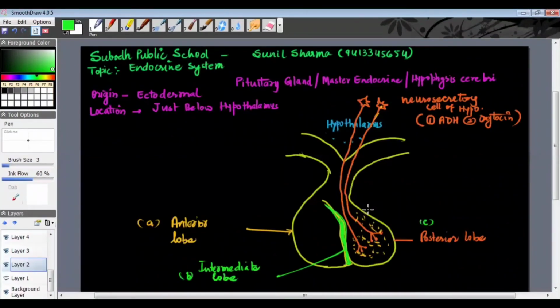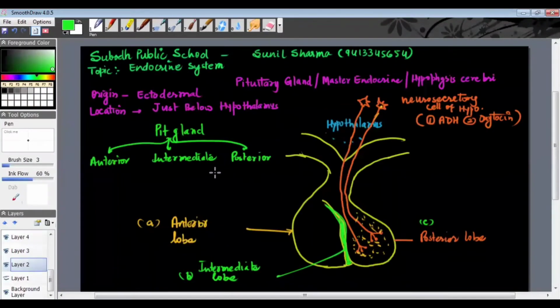And the last one is the posterior lobe. So in general, the pituitary gland is divided into three lobes: one is the anterior lobe, another is the intermediate lobe, and the third is the posterior lobe.